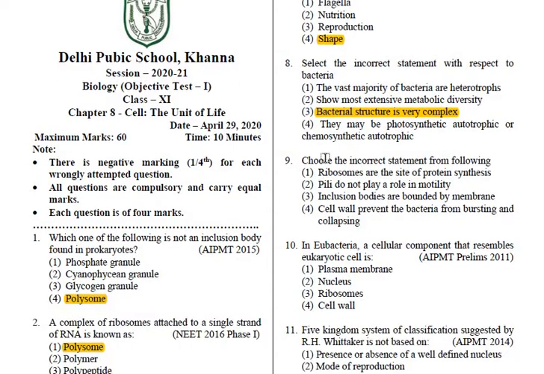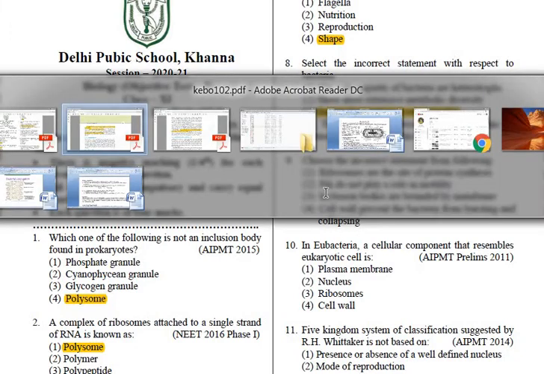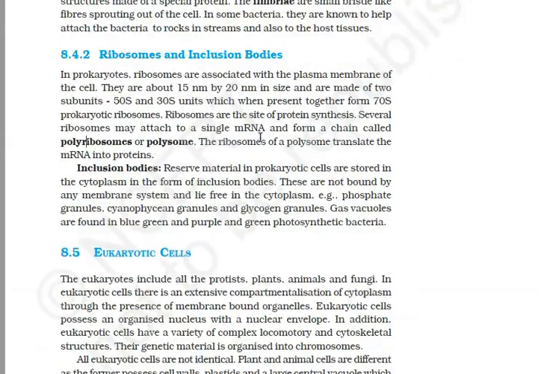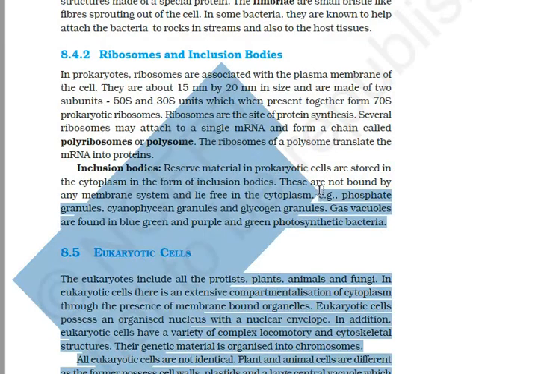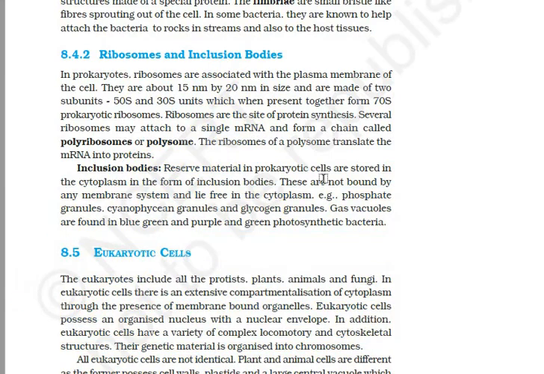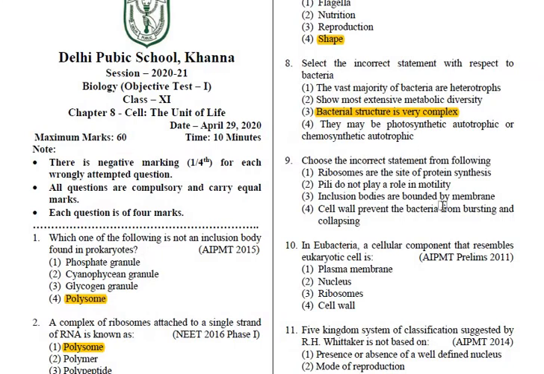If you talk about the ninth question, choose the incorrect statement from following. Ribosome, yes, they help in protein synthesis. Villi do not play a role in motility, absolutely fine. Inclusion bodies are bounded by membrane. Now this is wrong. Here it is written, these are not bound by any membrane. So you should know that these are not bound by any membrane. So inclusion bodies are bounded by membrane, this is the wrong option. So third one is the option.